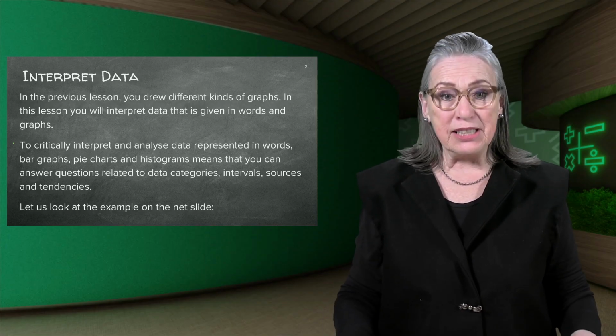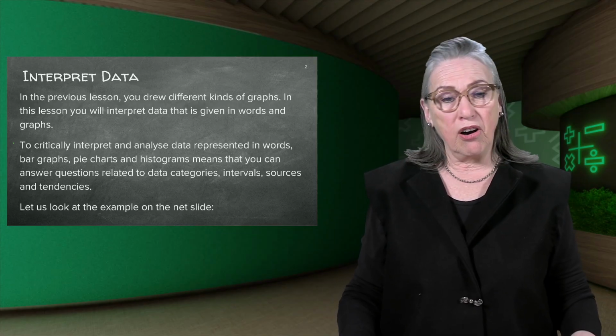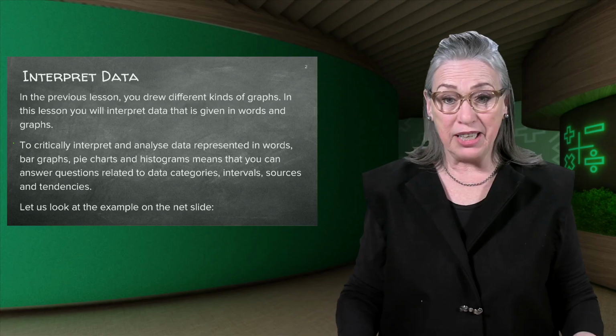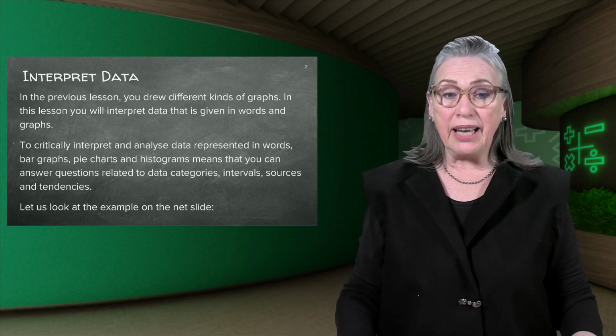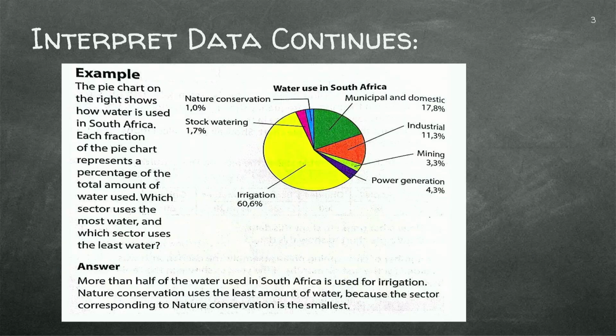To critically interpret and analyze data represented in words, bar graphs, pie charts, and histograms means that you can answer questions related to data categories, intervals, sources, and tendencies. Isn't that awesome? So let us look at a few examples.